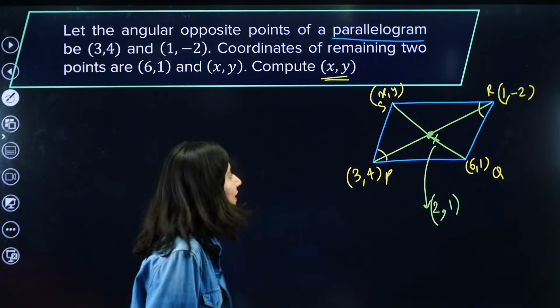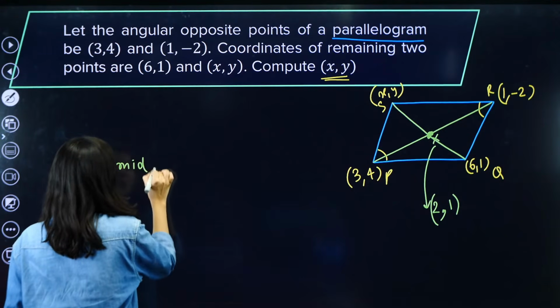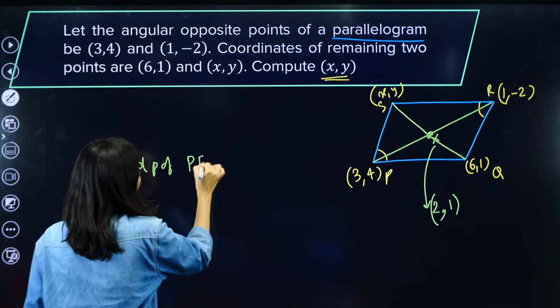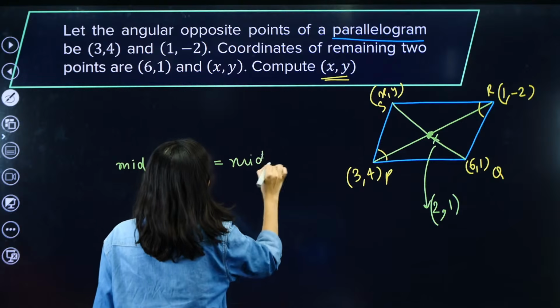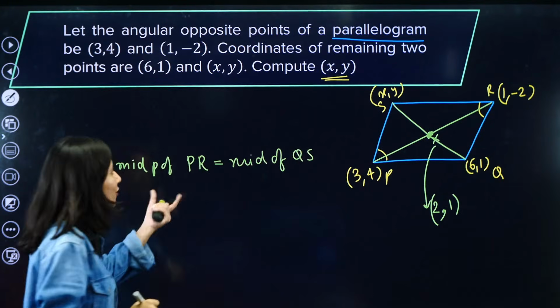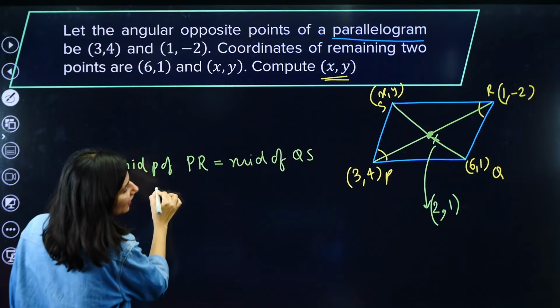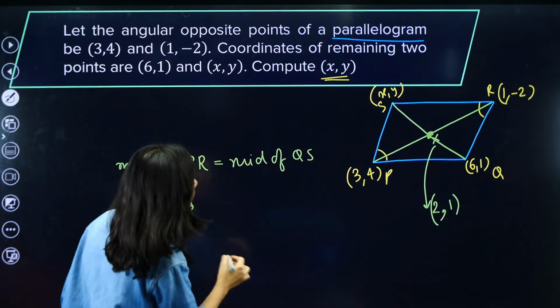So basically diagonal number 2, basically midpoint of PR. Midpoint of PR will be equal to what? Midpoint of QS. Now midpoint of PR will be what? Tell me, we just calculated 3 plus 1 by 2, comma 4 minus 2 by 2.